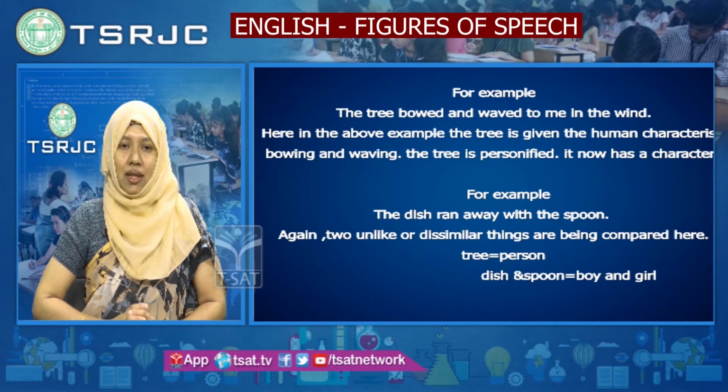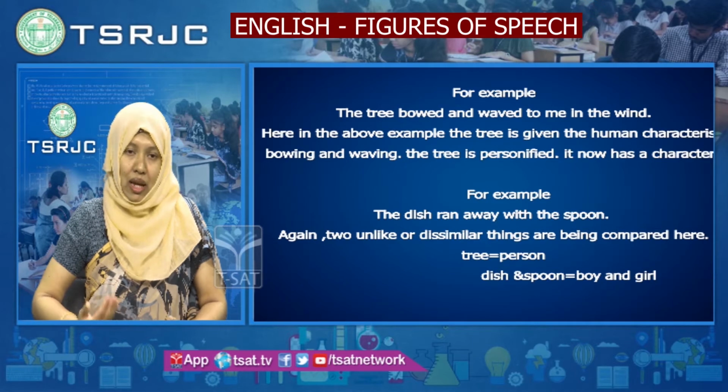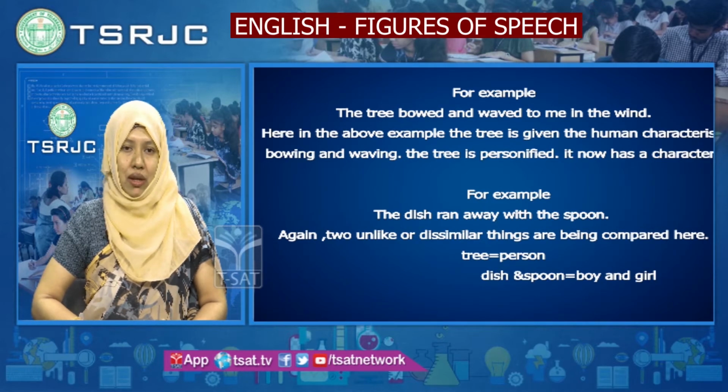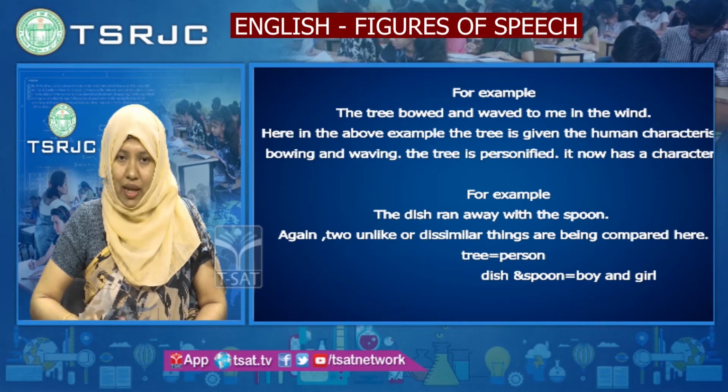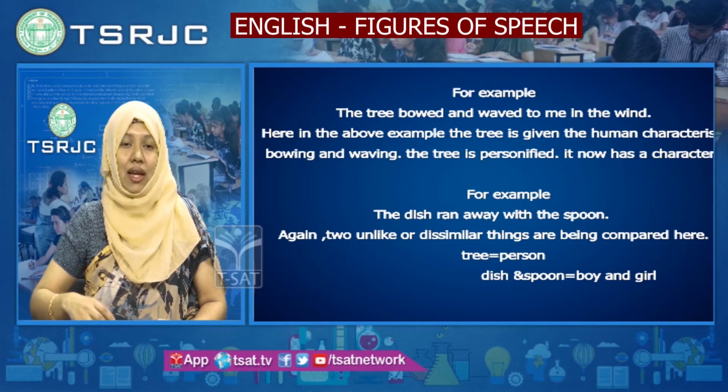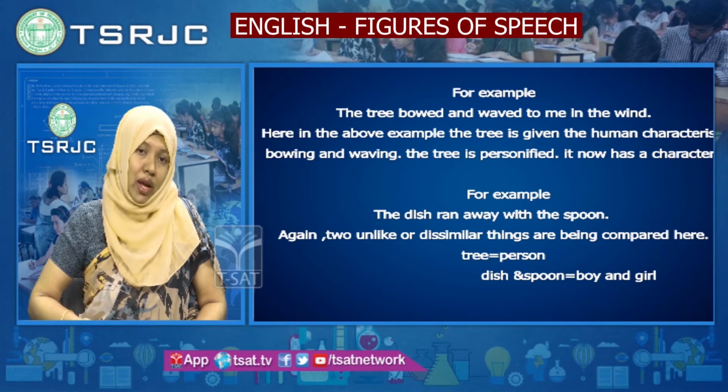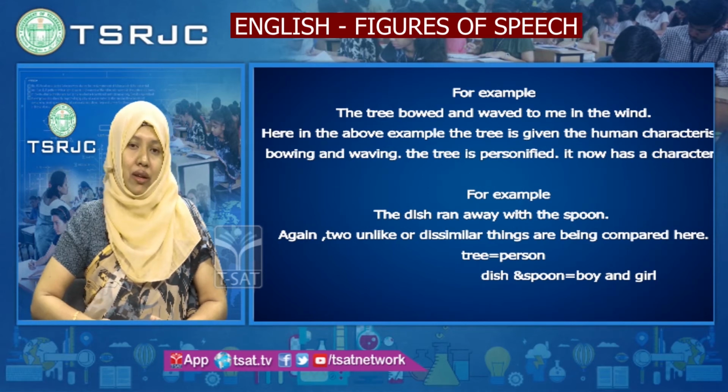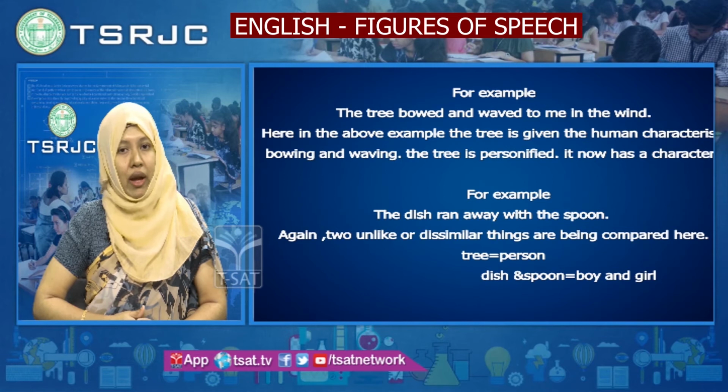Now, in this sentence, the tree is imagined as a person. How can a person bow and wave their hands like that? The tree is bowing and waving to me in the wind. Can a tree really bow and bend and wave?